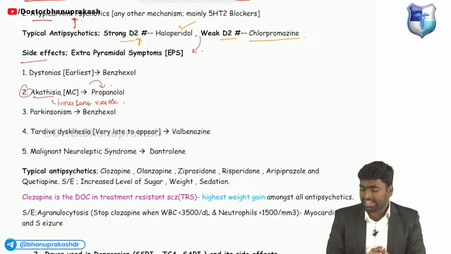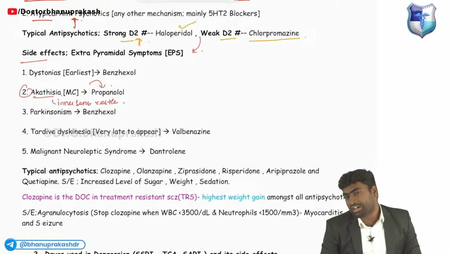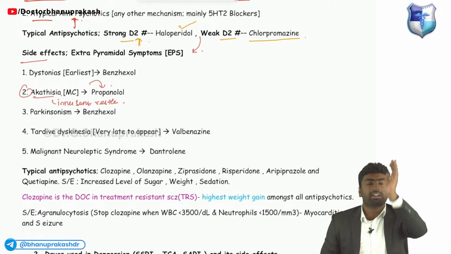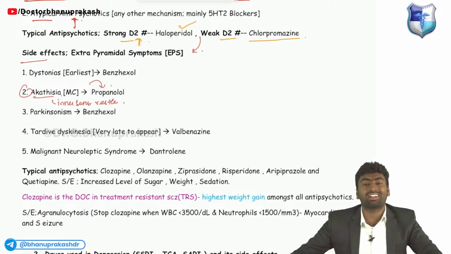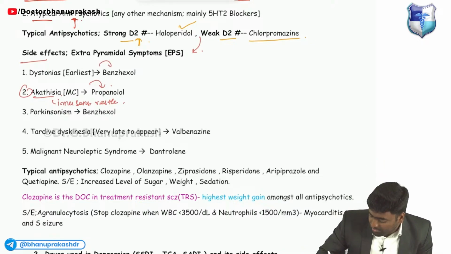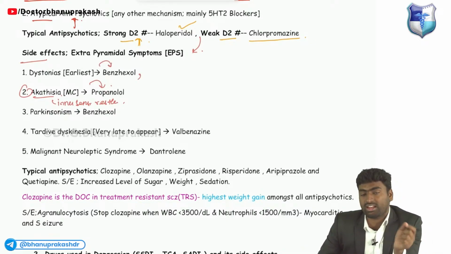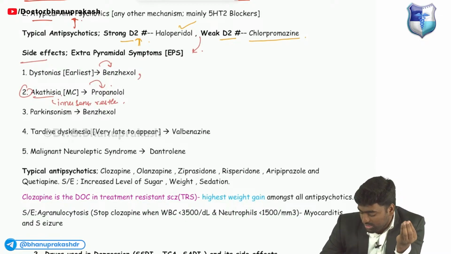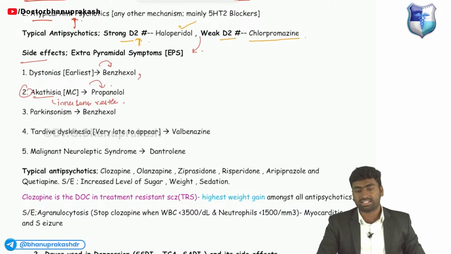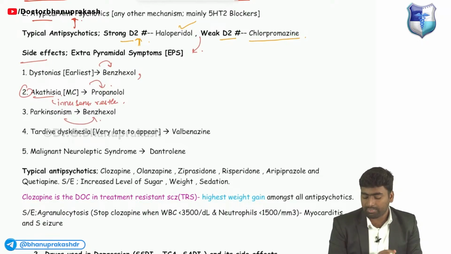Then, because of these antipsychotic drugs, acetylcholine can decrease. We are blocking dopamine; if dopamine increases, it leads to psychosis, and if dopamine decreases, it causes Parkinsonism, known as drug induced Parkinsonism. In drug induced Parkinsonism, we give anticholinergic drugs, for example benztropine, especially benzhexol, also known as trihexyphenidyl. Remember, benzhexol is used in dystonias and Parkinsonism, okay?